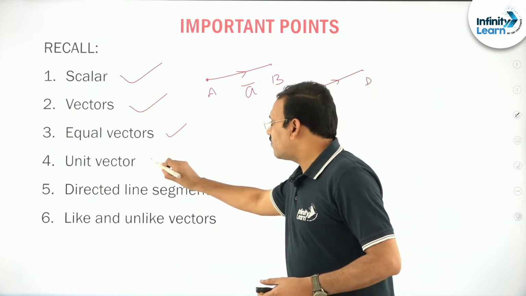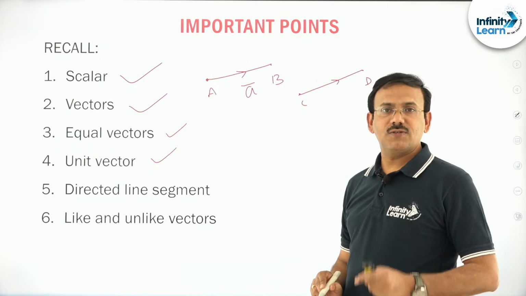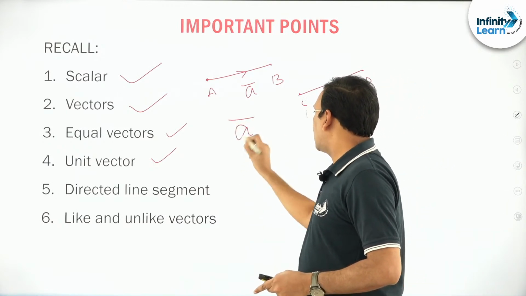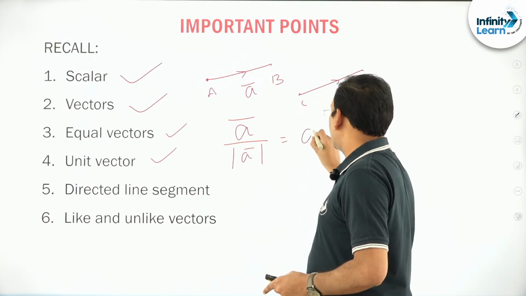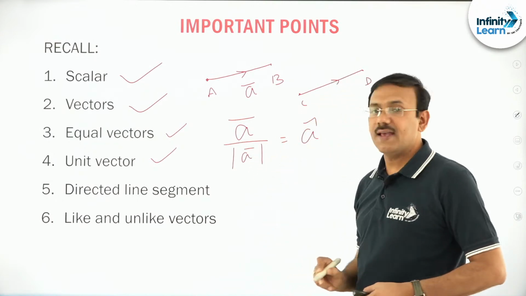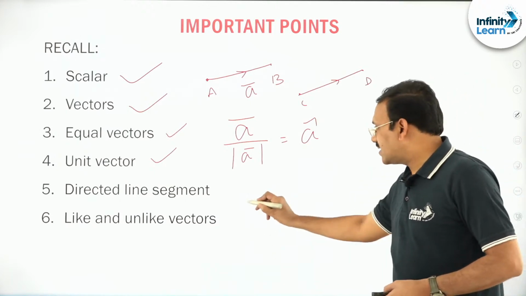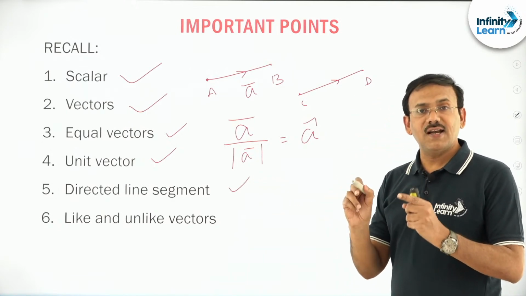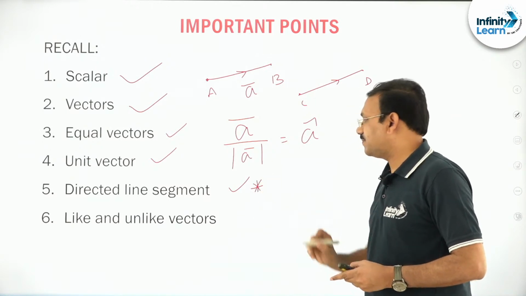Next, a unit vector is that vector which has unit magnitude, that is 1 unit. For example, if A bar is any vector, you just divide it by its magnitude, you will get a unit vector, which we denote by A cap. Then directed line segment, just now I have told you a vector is a directed line segment. This idea is the most important one.